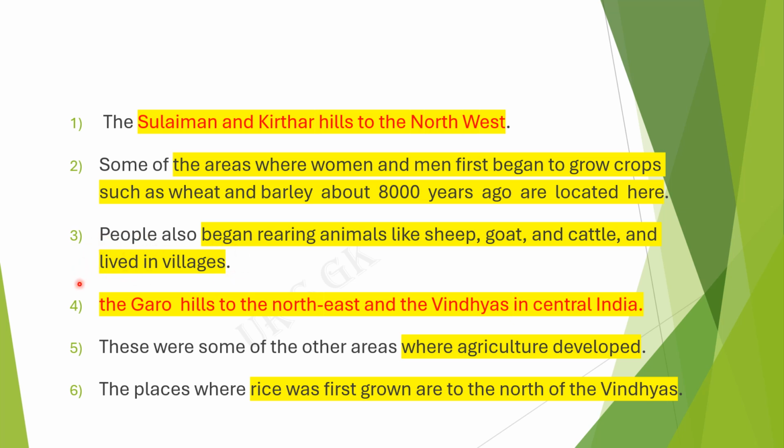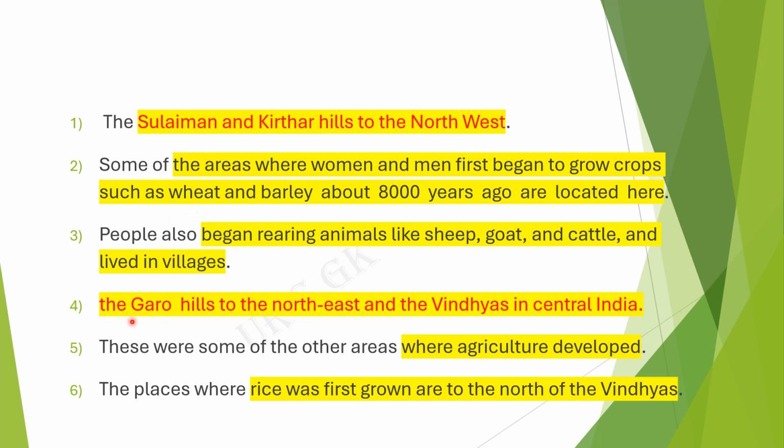These two sentences are very important related to the Sulaiman and Kirthar Hills. They are located in the northwest part of India, and men and women first began to grow crops such as wheat and barley 8,000 years ago. They also reared animals like sheep, goat and cattle, and lived in villages. Please read and remember this thoroughly.